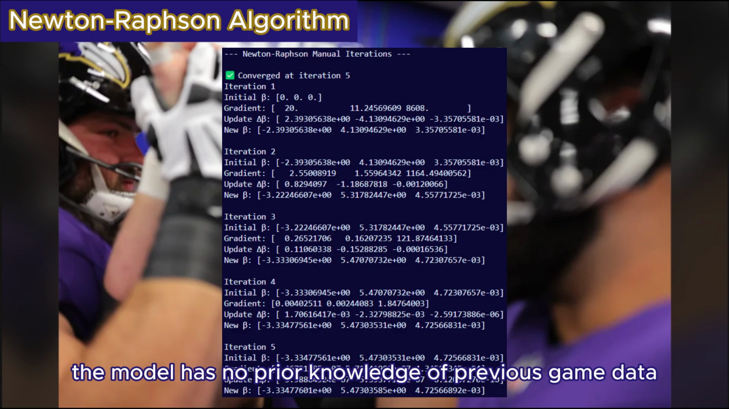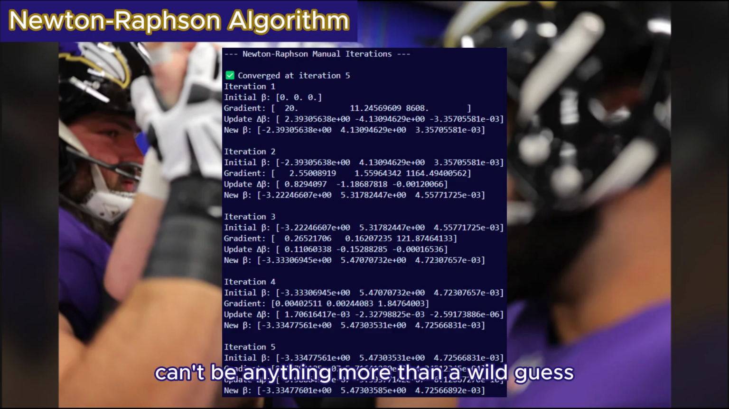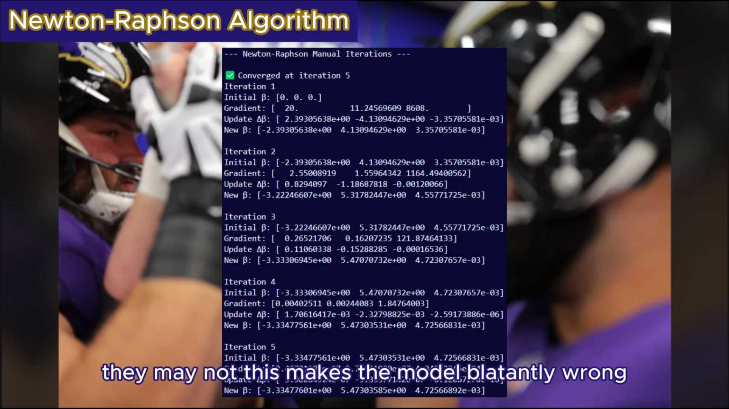This means the model has no prior knowledge of previous game data, which means the probability can't be anything more than a wild guess, which is 50%. They may win, they may not. This makes the model blatantly wrong.